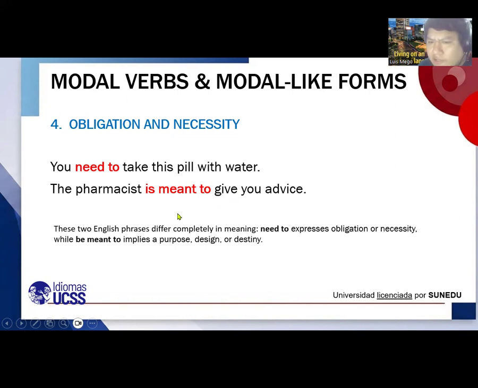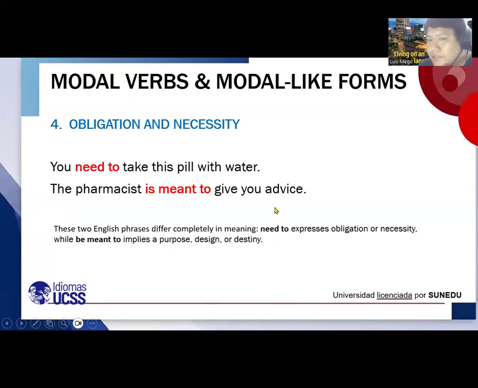Now, what is the difference between need to and is meant to? These two English phrases differ completely in meaning. Need to expresses obligation or necessity, while be meant to implies a purpose, design, or destiny.